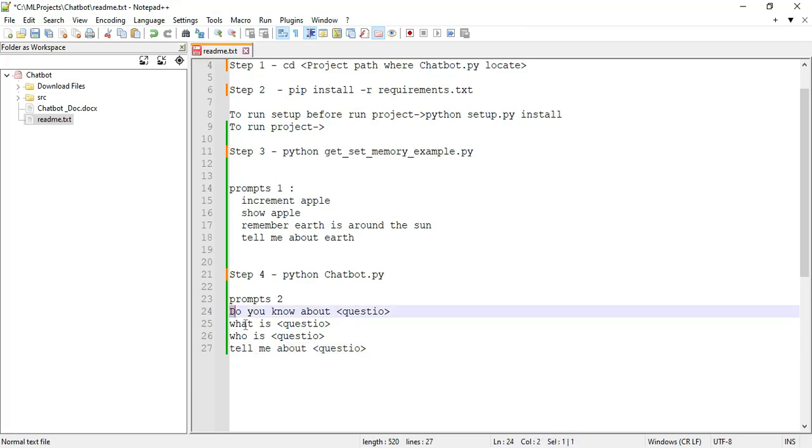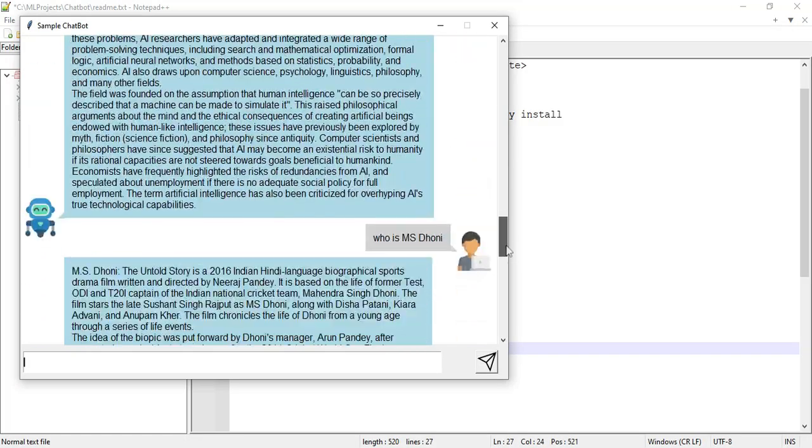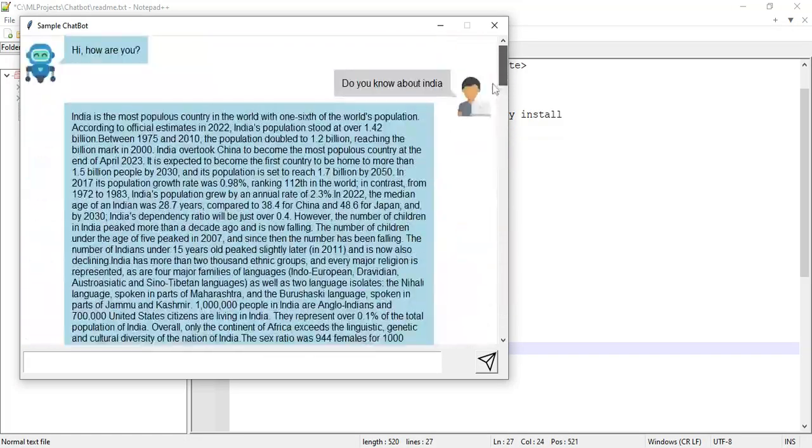These are the two projects. First project: increment apple, show apples. Second project: do you know about, or what is cricket. This is for the second project.